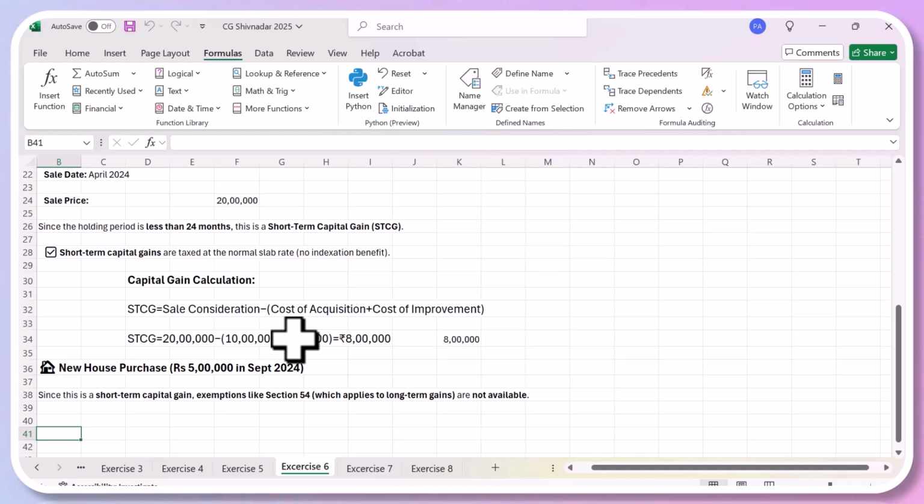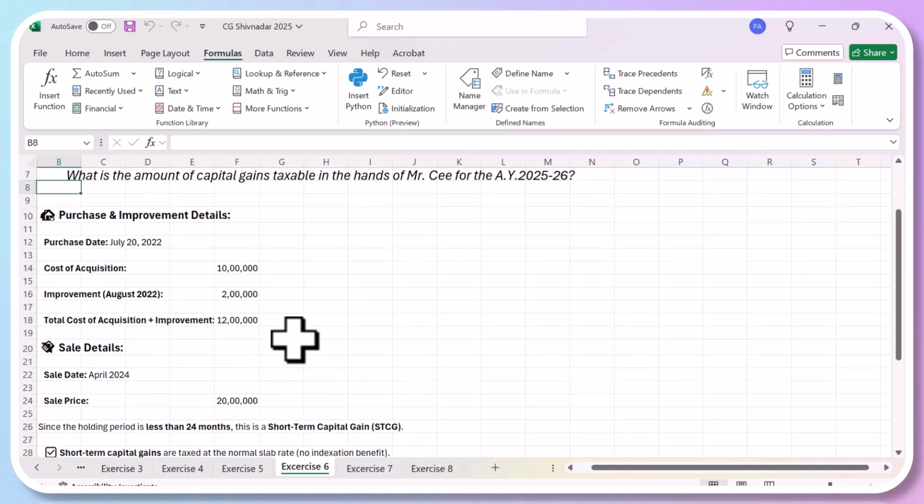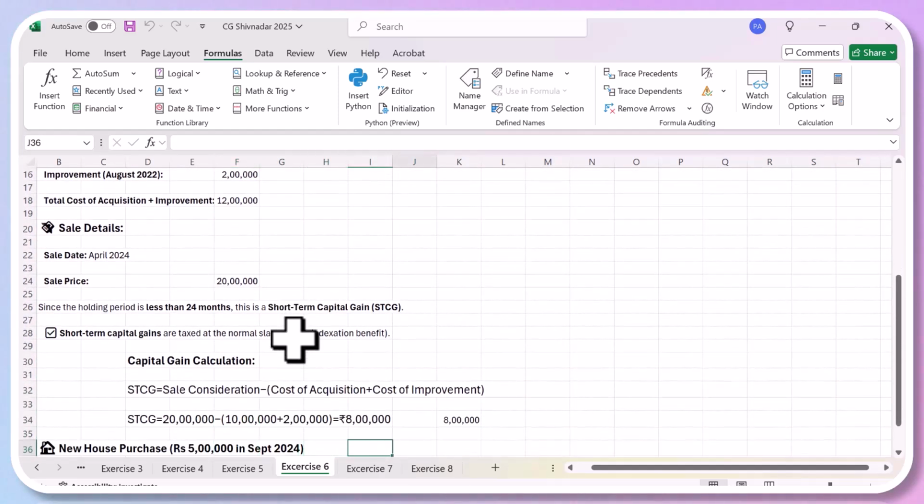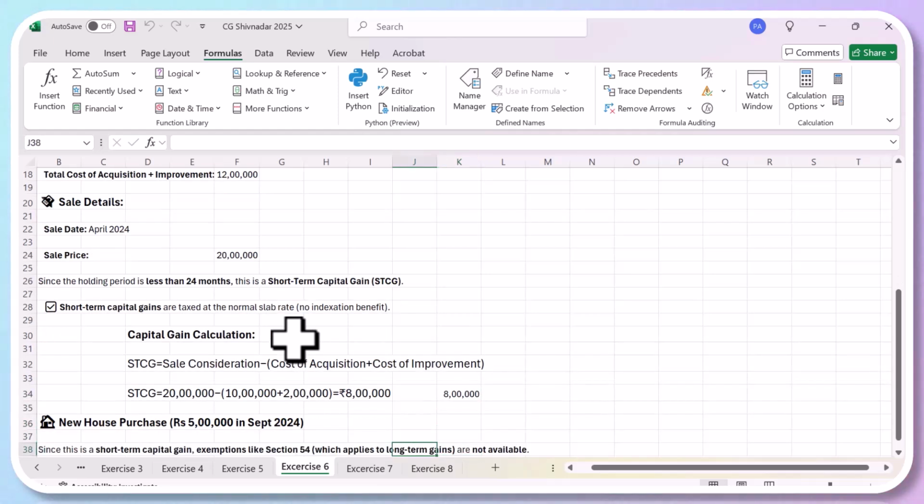So that means this is a short-term capital gain. Even though he has purchased a new house, he's not going to get any benefit because he has sold the house within 2 years. This house was purchased and sold within 2 years, so it will be totally a short-term capital gain. His selling price was 20 lakhs. He bought the house for 10 lakhs and did some improvements, so the total cost of the house was 12 lakhs. So he made a capital gain of 8 lakhs and has to pay tax on 8 lakhs. Whatever new house he has bought, he will not be entitled for any exemption.